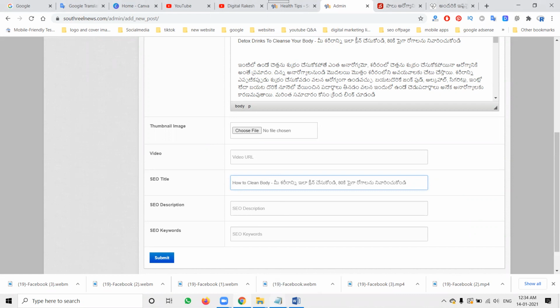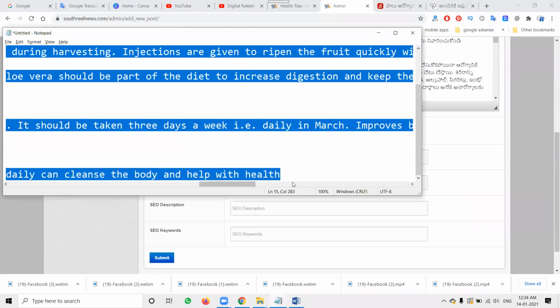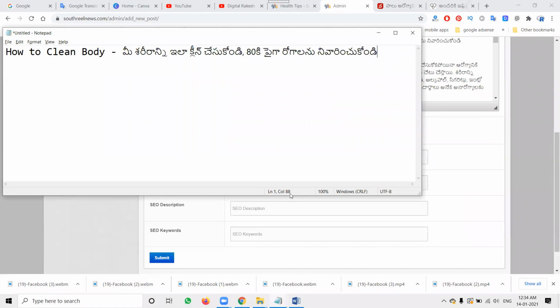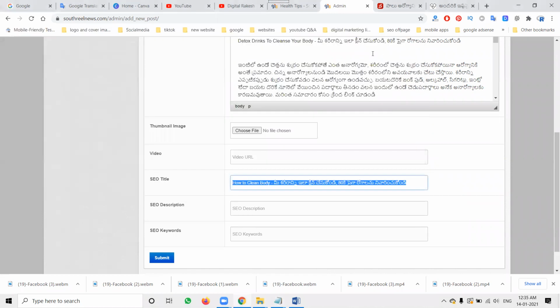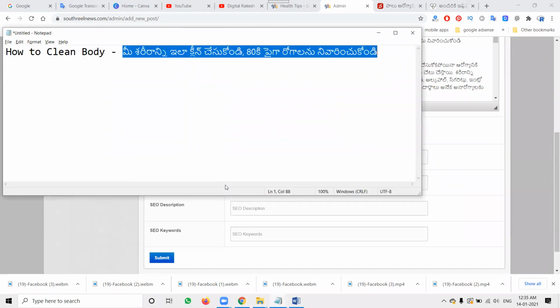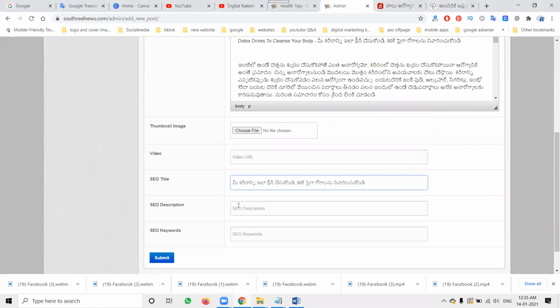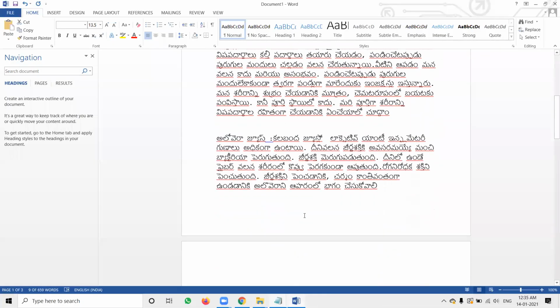So when using Notepad, this will be up to 88 characters. You can go to 81, 88. So we can use this option. After that, we can use the same for the description, with two options. What are the two options I'm writing? It will be English also.